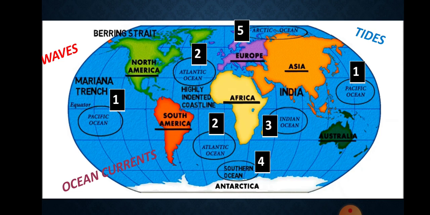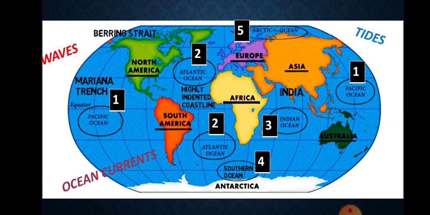Mariana Trench, the deepest part of the Earth, lies in the Pacific Ocean. The Pacific Ocean is almost circular in shape. The Atlantic Ocean, the second largest ocean in the world. It is S-shaped, flanked by North and South Americas on the western side and Europe and Africa on the eastern side. It is the busiest ocean.